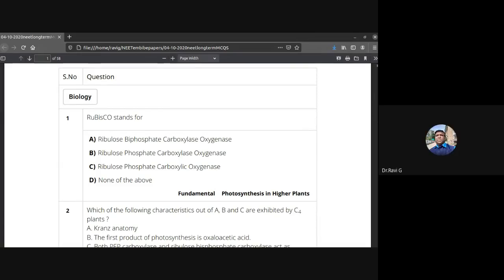The enzyme Rubisco stands for... So, what does it stand for? Have you written it? Yes, sir. Option A. Yes, ribulose biphosphate carboxylase oxygenase. So Rubisco stands for ribulose biphosphate carboxylase oxygenase.